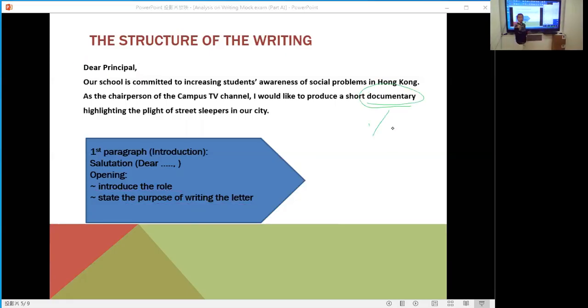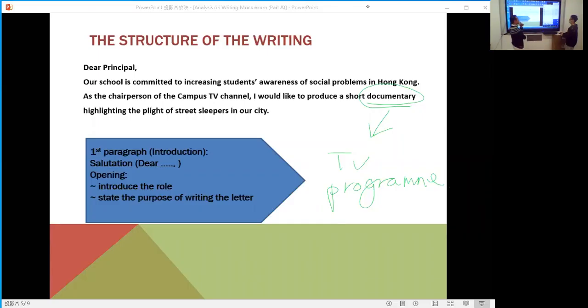And this is the first paragraph, paragraph 1 in the writing. Okay? All right, yes. So in this paragraph, you understand your role, right? Your role is the chairperson. Okay, I highlight it for you to show your purpose for this writing. Remember, she is very busy. He has no time to read so many words.